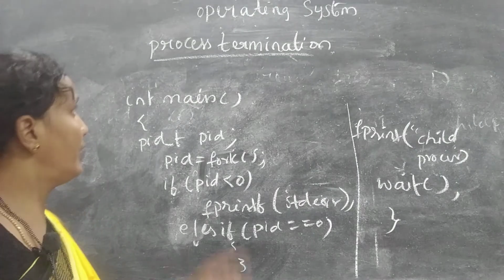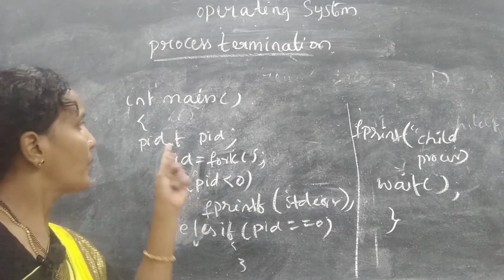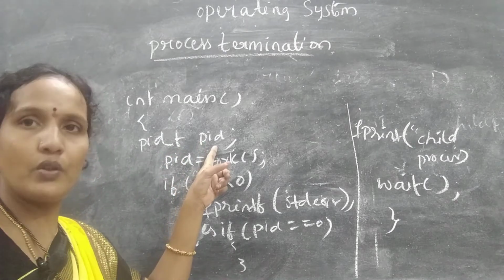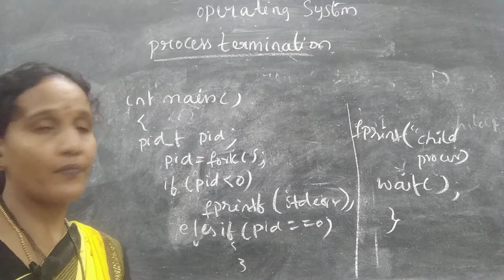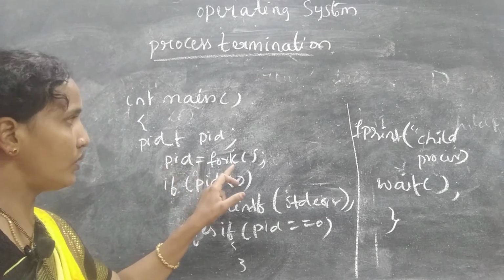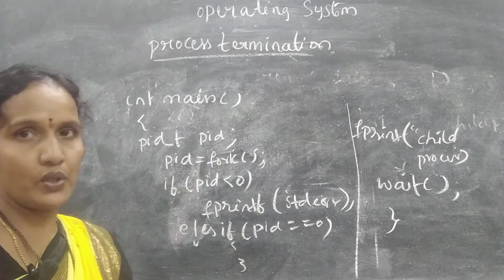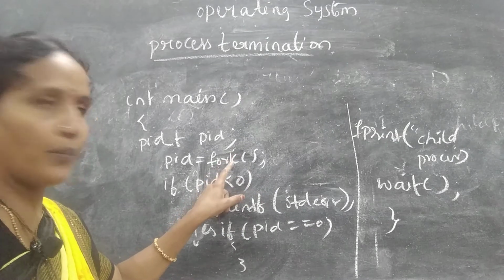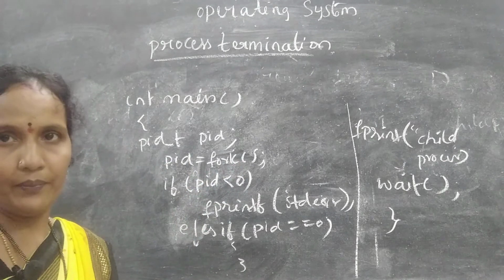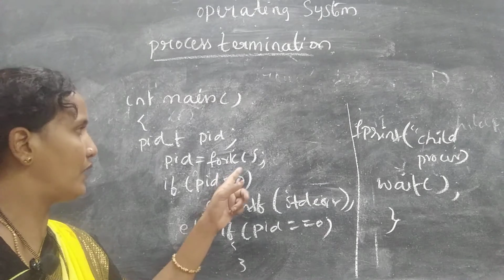Here, pid_t is the data type which is used to create the child process. Here this data type equals pid. This is a variable. What is the use of this variable? This variable is used to store the child process information, the ID of the child process. Now pid equals fork, where we are giving a system call. Fork is a system call which is used to create a child process. So here the child process is created and that child process information is stored in pid. Whatever information is there, 0 or null, will be stored in pid.